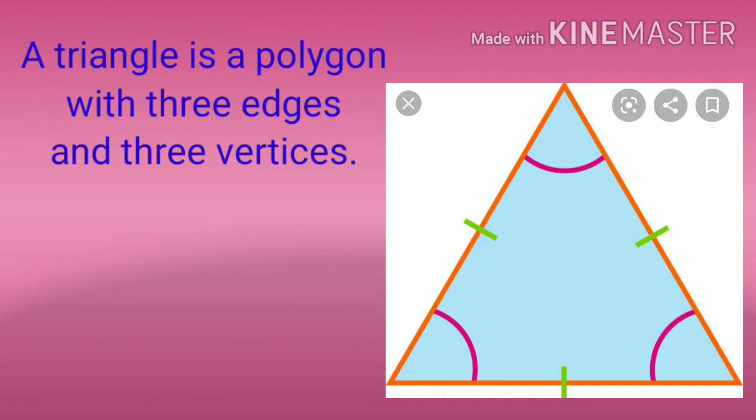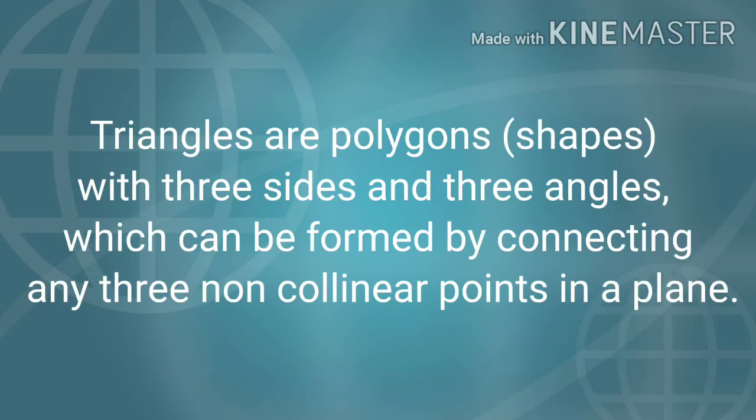So a triangle is a polygon with three edges, that means three sides, and three vertices, that means three points. So simply, triangles are polygons, that means shapes with three sides and three angles, which can be formed by connecting any three non-collinear points in a plane. Again I am repeating, triangle, tri means three. So the figure which is made up by joining three non-collinear points, having three sides, three angles, is called a triangle. Okay.